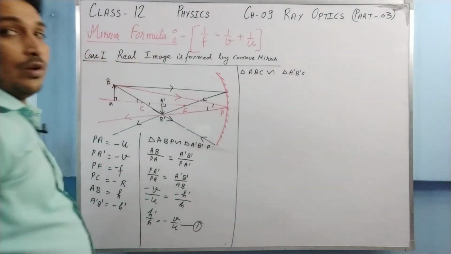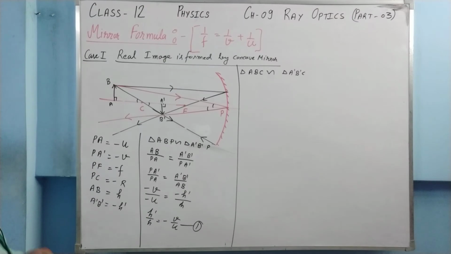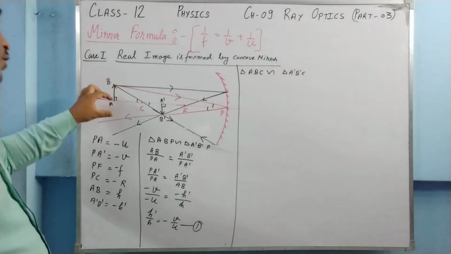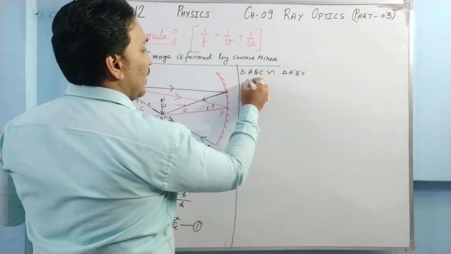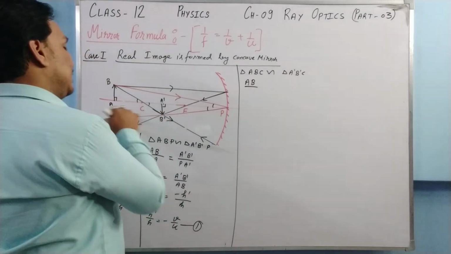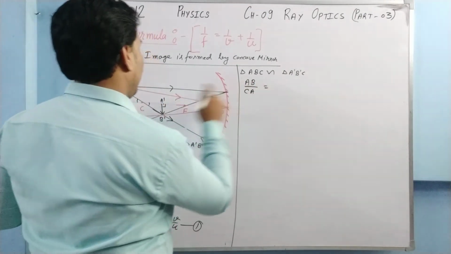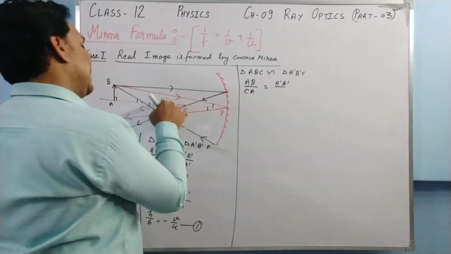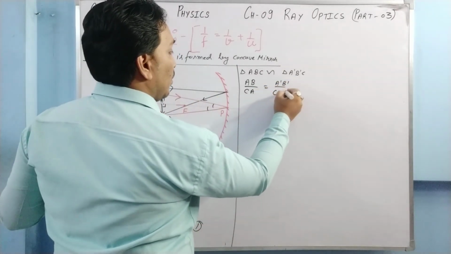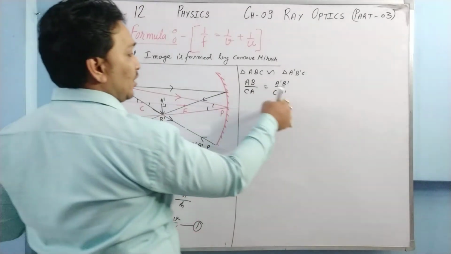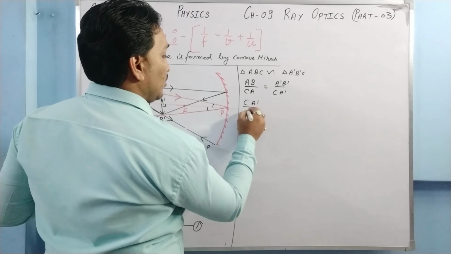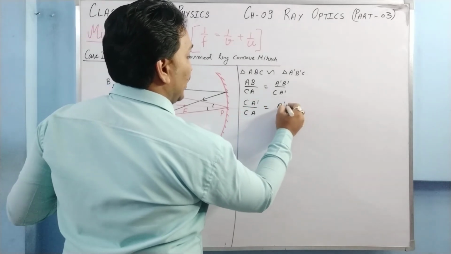Again I'm going to write the corresponding sides, perpendicular upon base of the first triangle and perpendicular upon base of the second triangle. So perpendicular upon base for the first triangle will be AB upon CA, which is equal to A dash B dash upon CA dash. Is it clear? Again AB is transferred to that side, CA dash is transferred to this side. So we'll have CA dash upon CA is equal to A dash B dash upon AB.